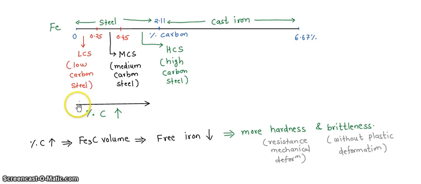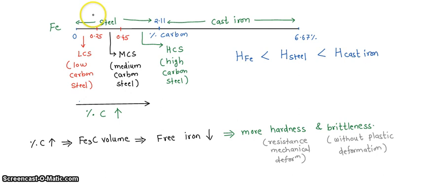See, as you go from left to right, percentage of carbon increases, that means iron carbide volume also increases, that means free iron decreases, that means it is going to possess more hardness and brittleness. So out of all these materials, the hardness of iron is less as compared to hardness of steel, is less as compared to hardness of cast iron. That means cast iron is more hard and brittle.